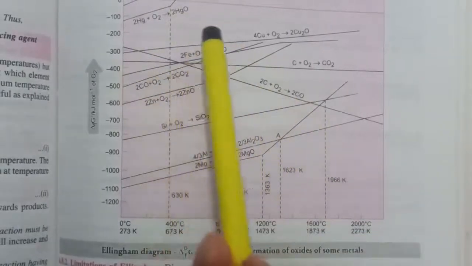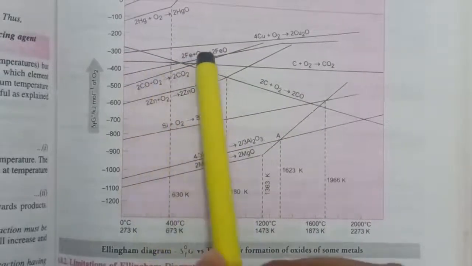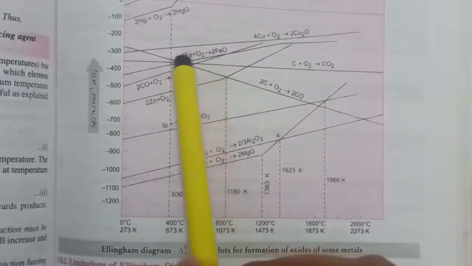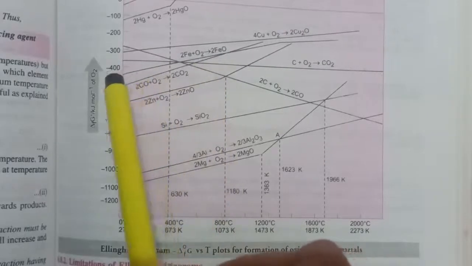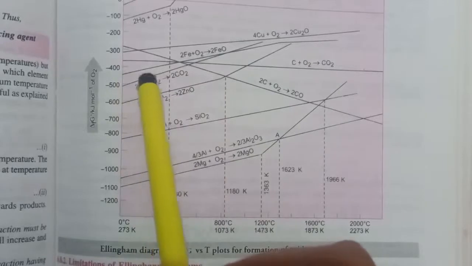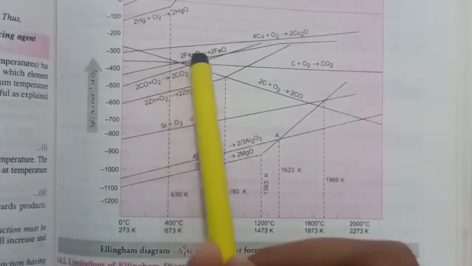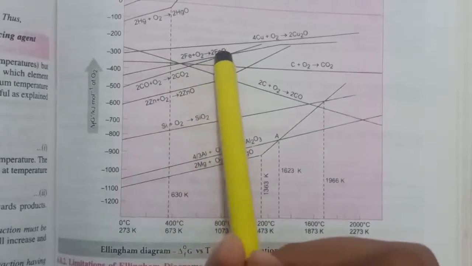Similarly, if we compare the line of carbon monoxide and iron oxide, from this Ellingham diagram we can see that the line for carbon monoxide is lower as compared to the line for iron oxide.